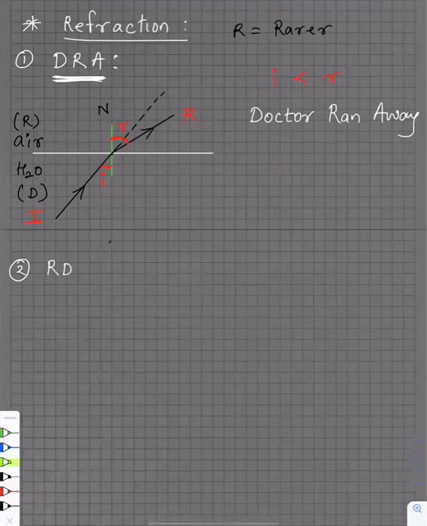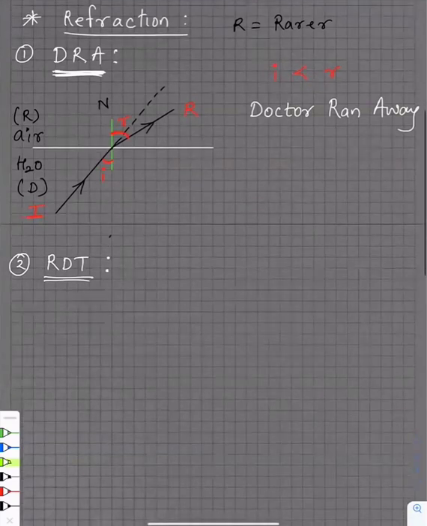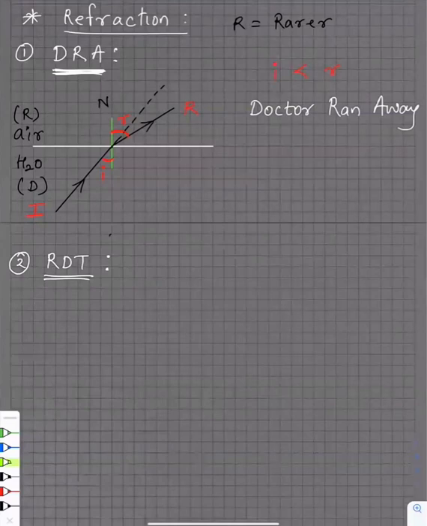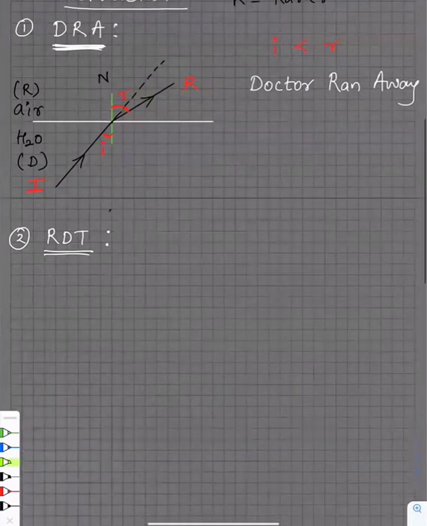Okay, the second is RDT. What must RDT be? Anybody can guess? Rarer to denser. Yeah, two words. Very good. Rarer to denser is two words, guys. So now we are going to draw for that.